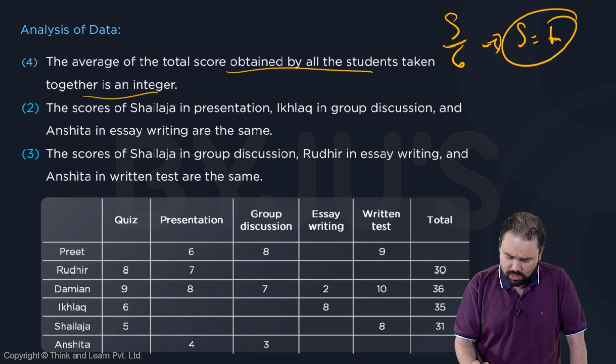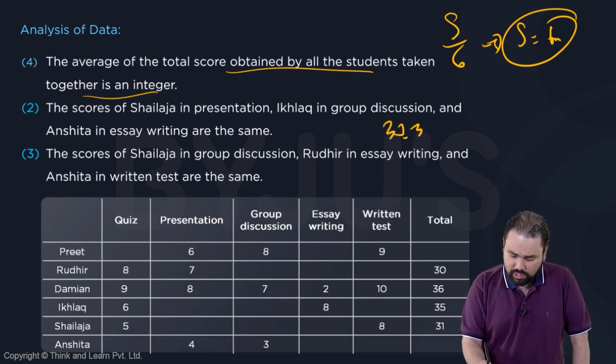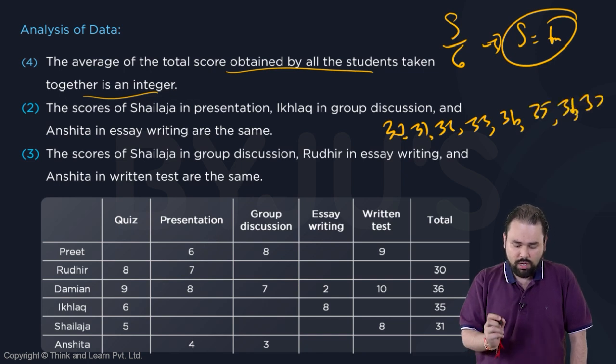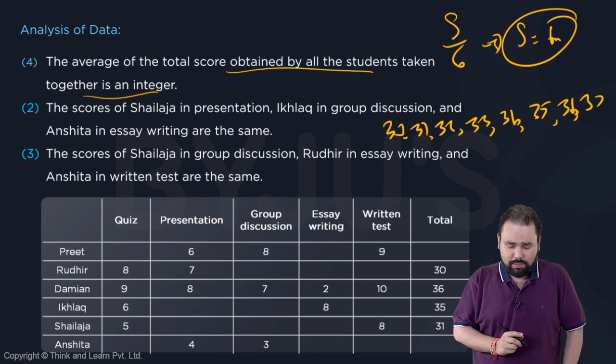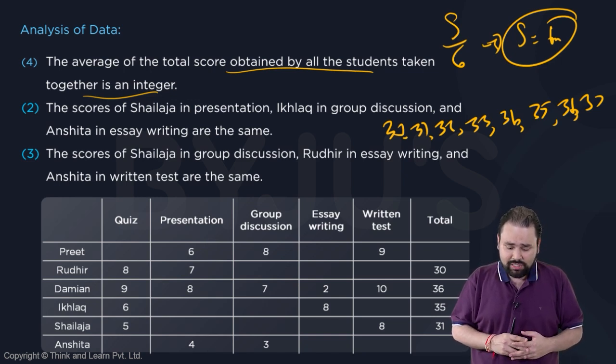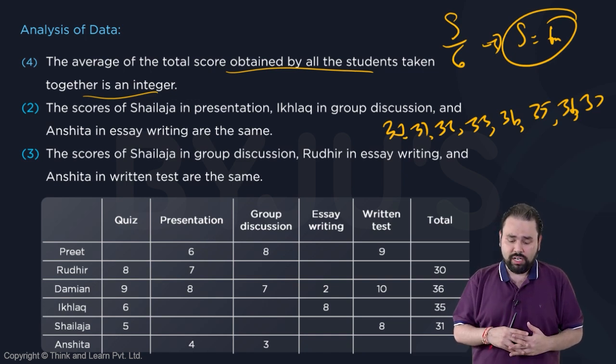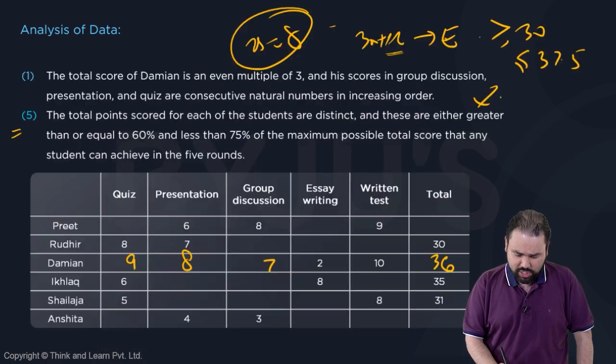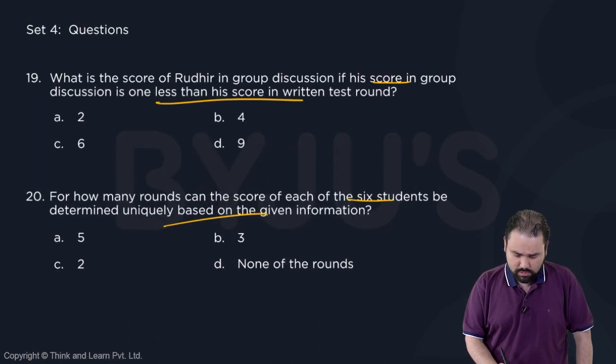Now let's look at this. What are the possible numbers? We have 30, 31, 32, 33, 34, 35, 36 and 37. Another thing, if you keep in mind, and I remember this was categorically stated, that the total for every individual is unique. That was categorically stated. Now, I can just go back and check where that was written.